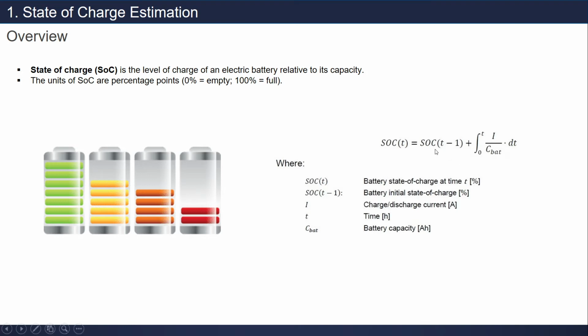So here we have the previous battery SOC. Then we add, up to time t, we will consider the previous SOC, then we add the current SOC. This is 0 to t. Then that's why SOC